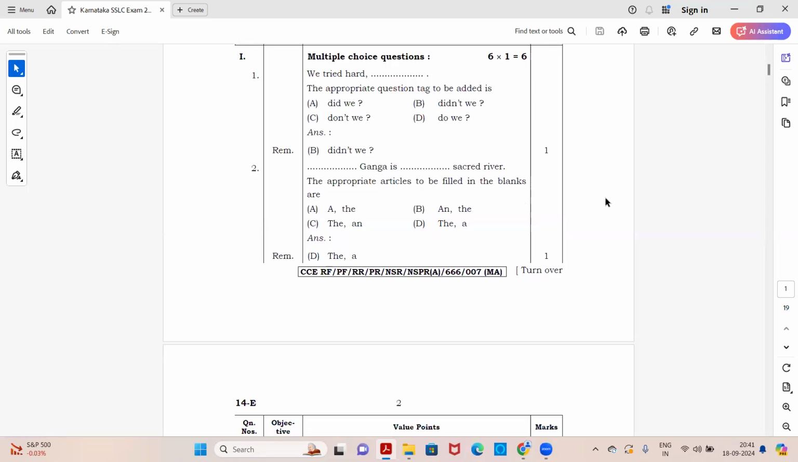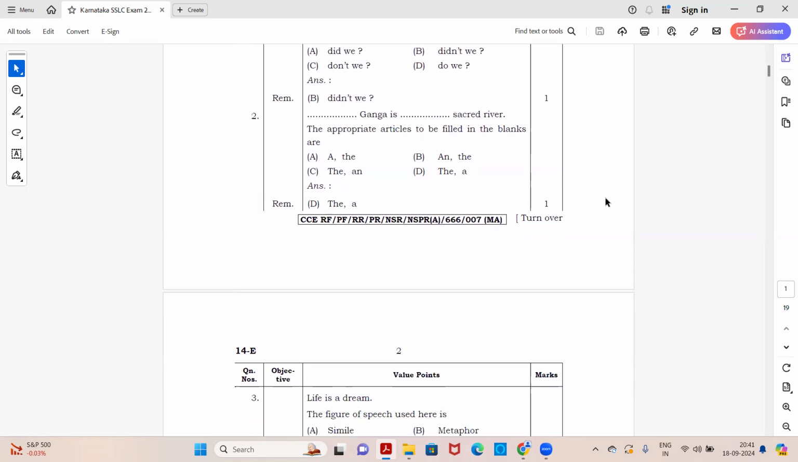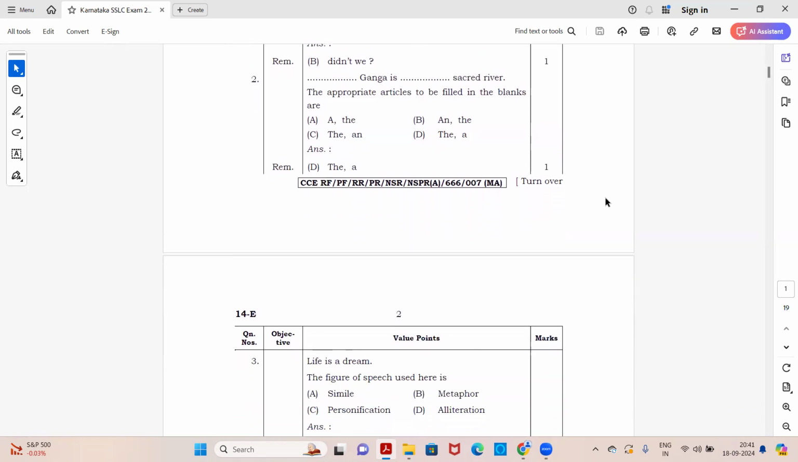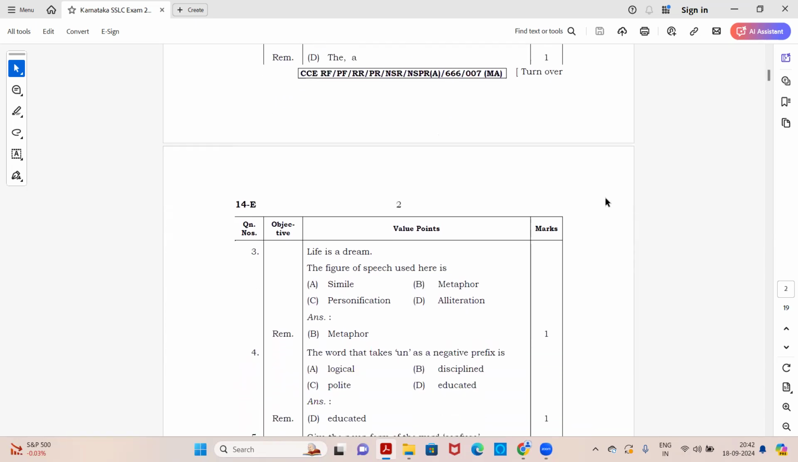If the sentence is positive, you always put the negative question tag. Next, dash and dash Ganga is dash sacred river. Here you have to fill in with appropriate articles. Options are given: A, the, and and the. So option D, the and the: The Ganga is a sacred river. It is the right article to be put over there. So option D is the right answer.